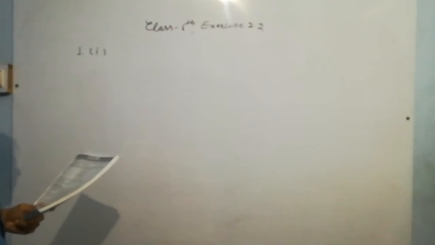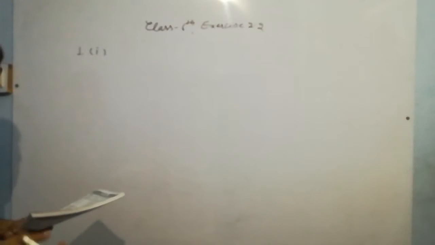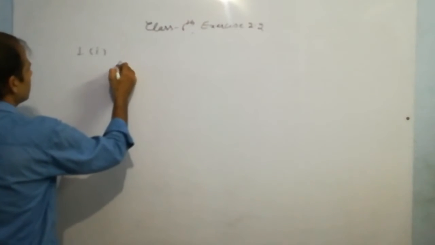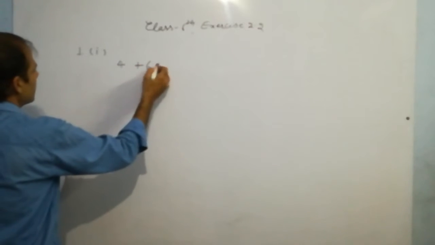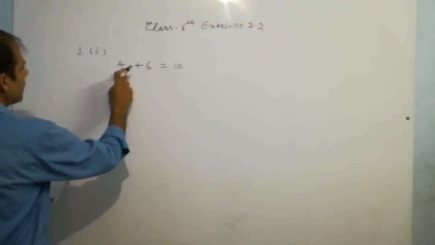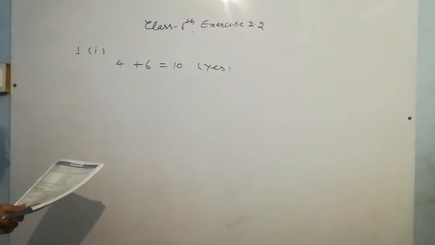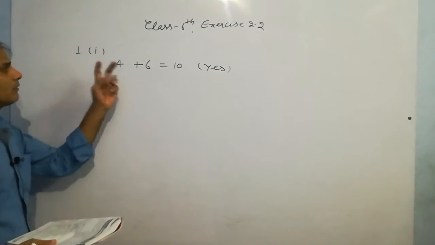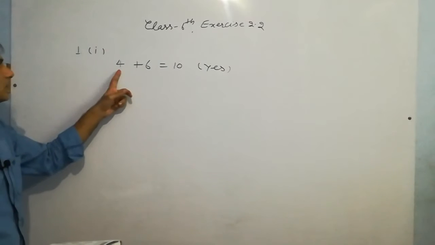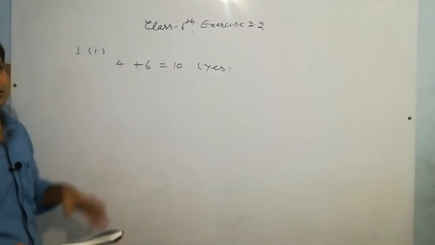Is the sum of any two even numbers an even number? So we have to check it is true or false. Now try by taking two even numbers. For example, 4 plus 6 is 10. So the sum of any two even numbers is an even number. The answer is yes. So verify with taking whole numbers. Means we have to take two whole numbers. This is a whole number, and the answer is even number.